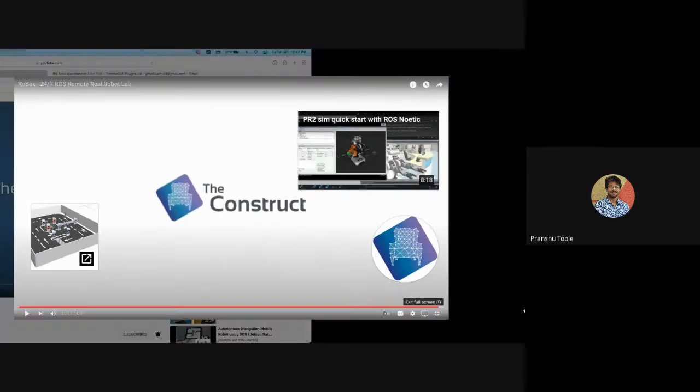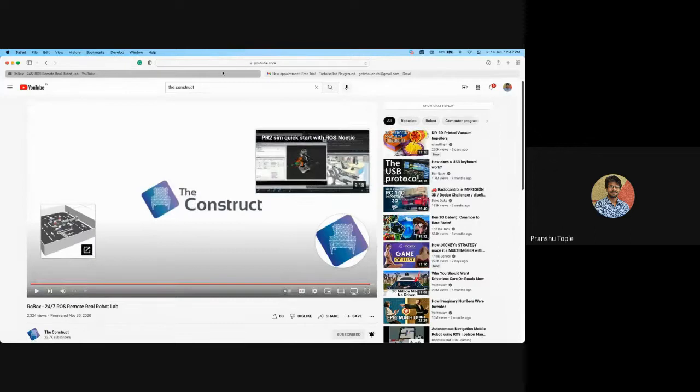So referring to this, we made our own robot lab around a year ago. We started this in April, even before that, I guess, March or April in 2021. So that is how you can check it out. I've provided the links in the chat.